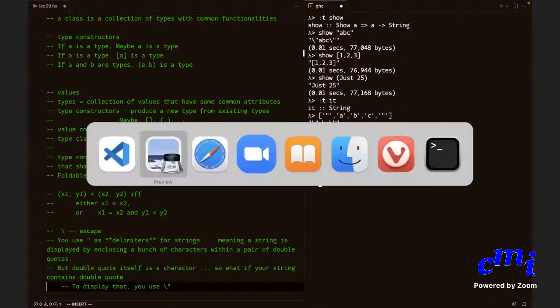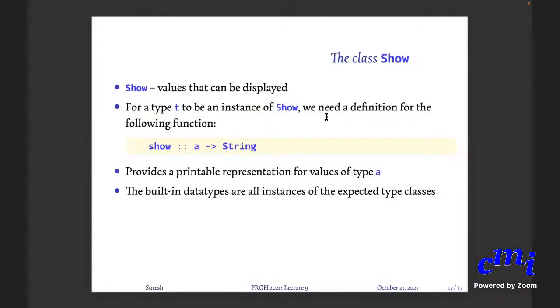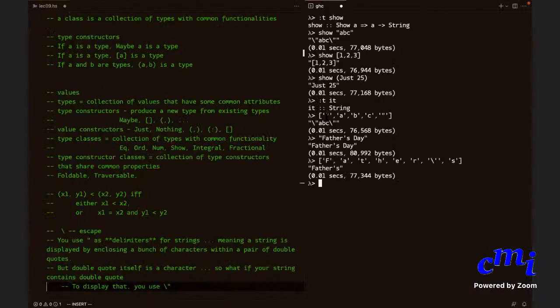Sir, could you repeat the function toInteger once? Right. Let's look at the type of toInteger. For instance, you might have already declared some 23 to be of some type.